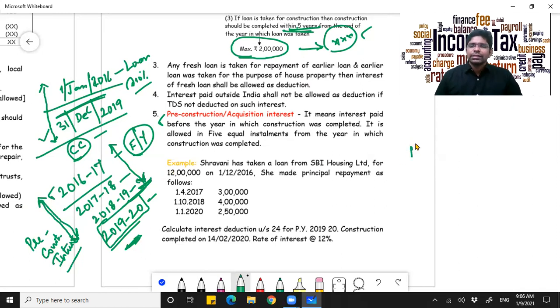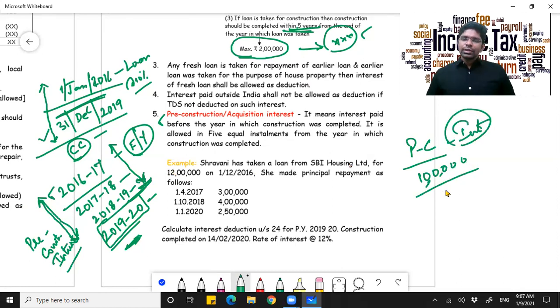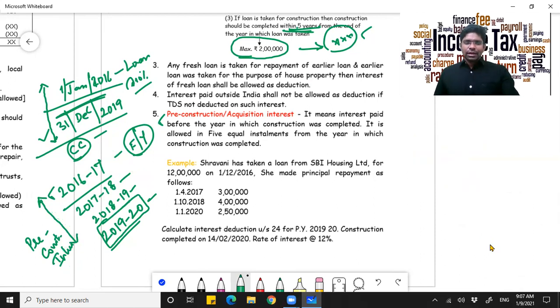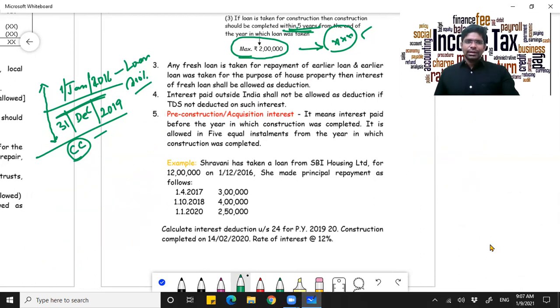Okay, now pre-construction interest, how will you deal with it? Say you have a pre-construction interest of 1 lakh rupees that you have been paying. This 1 lakh will be split into 5 equal parts and spread over the next 5 years. You can claim a deduction in the next 5 years. That is what it is telling you. Now we have an example here that will give you better clarity.